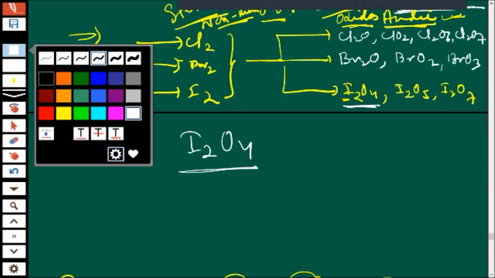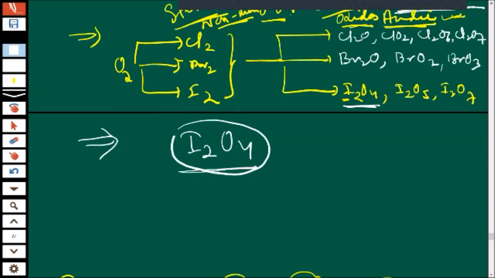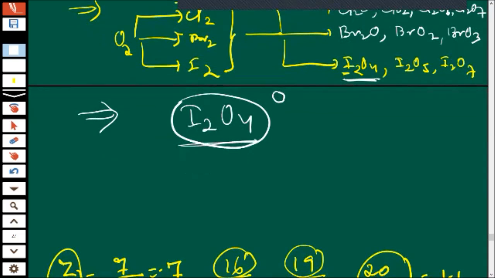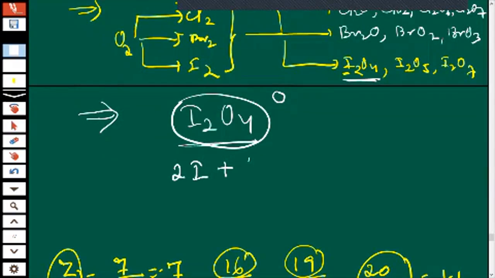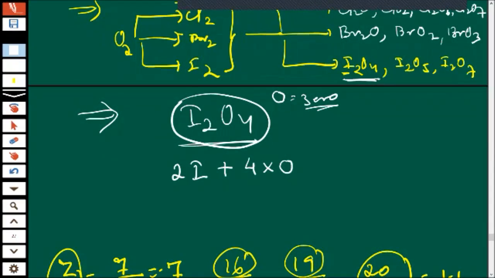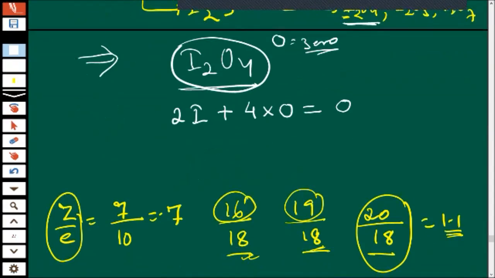Suppose this is the case, I2O4. Just see how to calculate. This is the whole molecule, and the whole molecule has no charge, so it is neutral, children. So we write 2 iodine plus 4 oxygen equals 0.